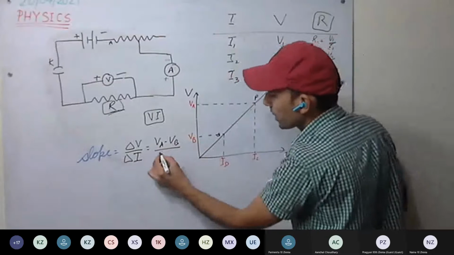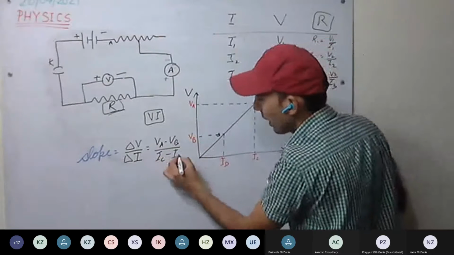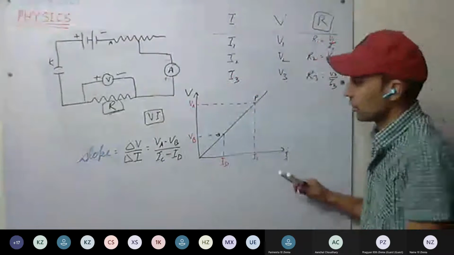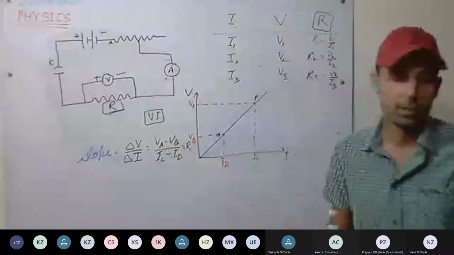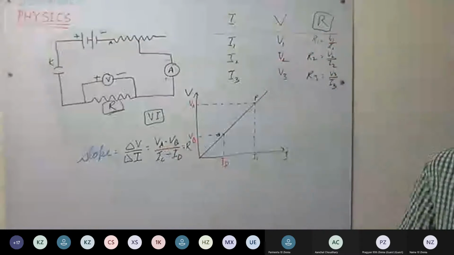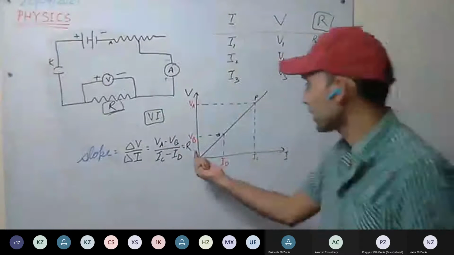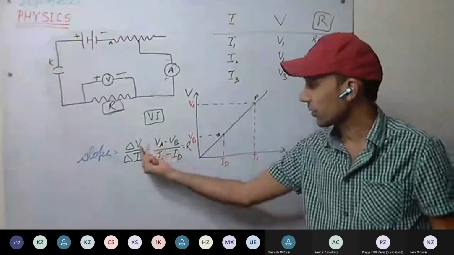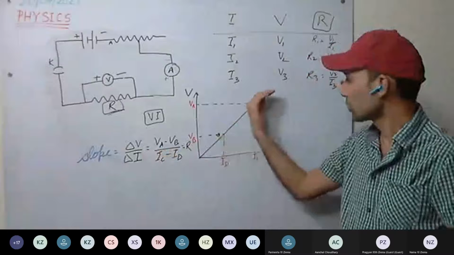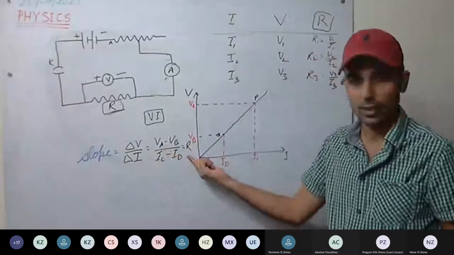Delta I is IC minus ID. This is equal to R, the resistance. So resistance is nothing but the slope of this line: resistance equals delta V divided by delta I. So the slope of this line gives us resistance.